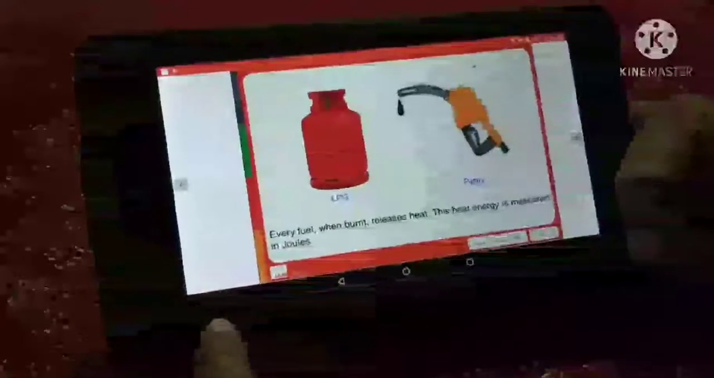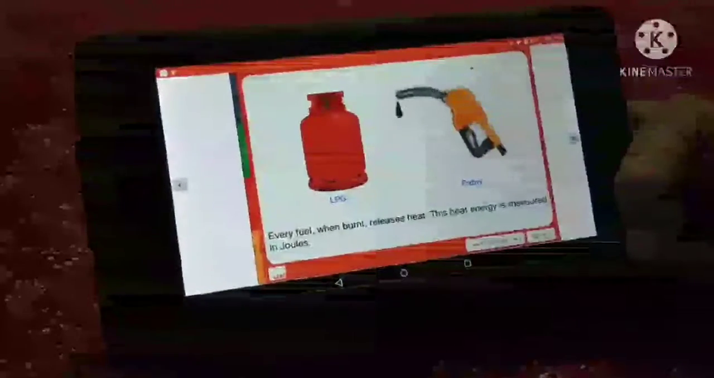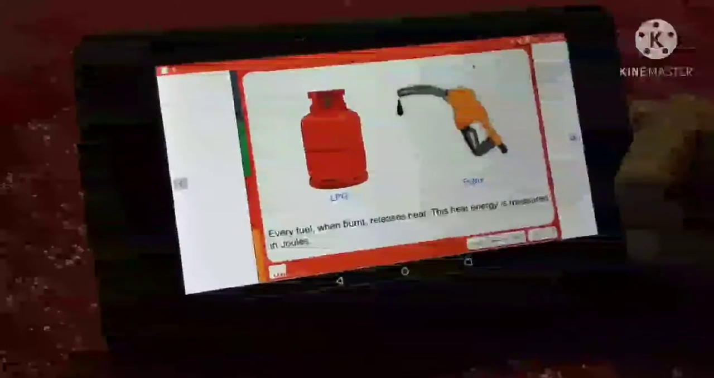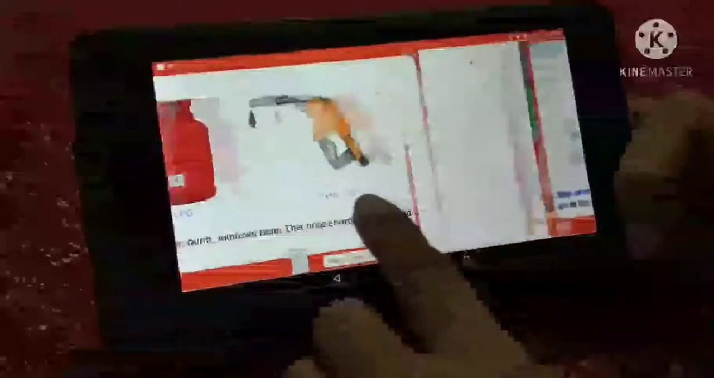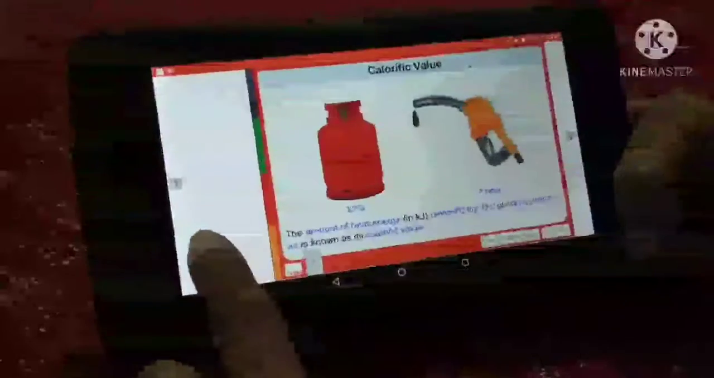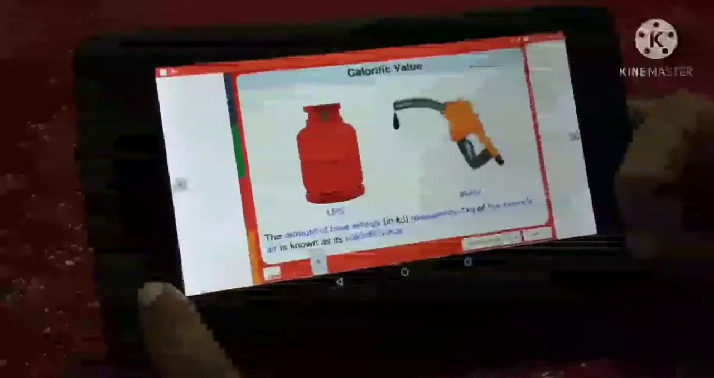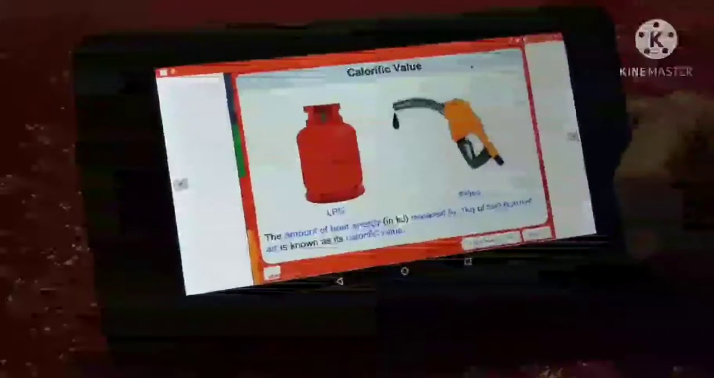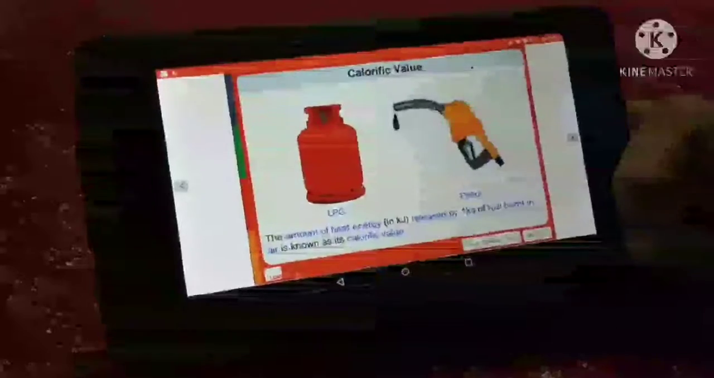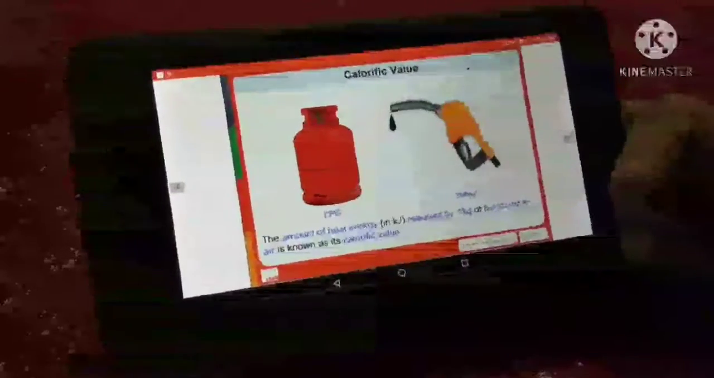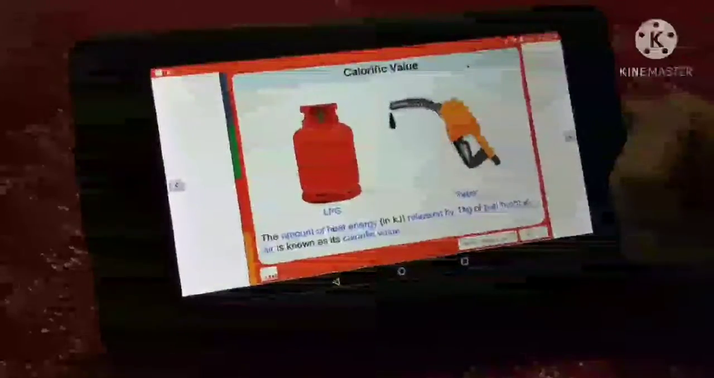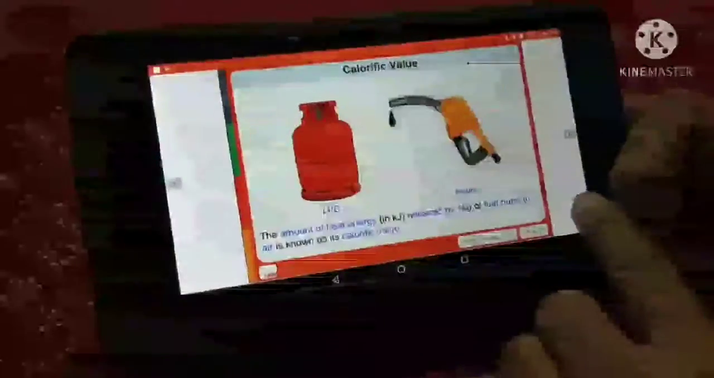Every fuel, when burnt, releases heat. This heat energy is measured in joules. The amount of heat energy in kilojoules released by 1 kg of fuel burnt in air is known as its calorific value.